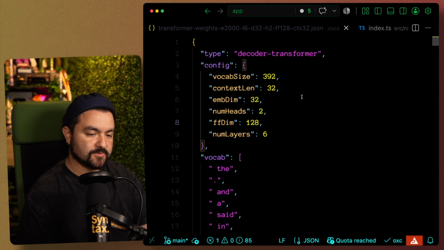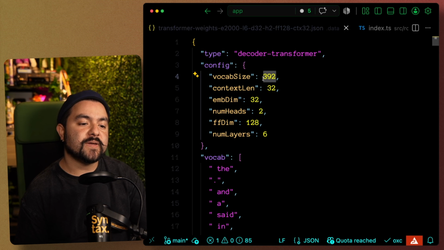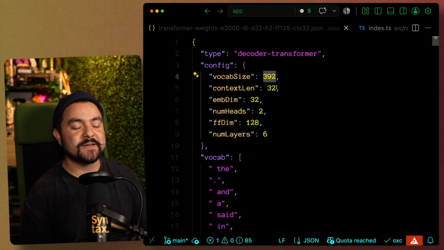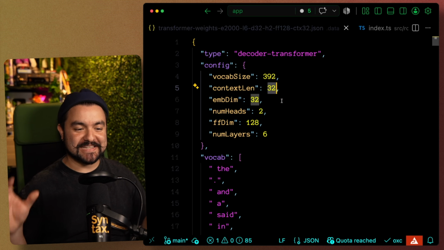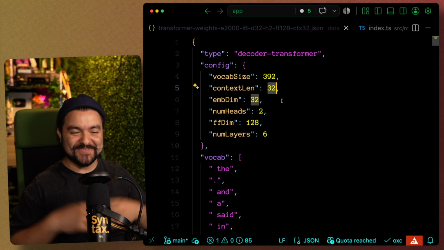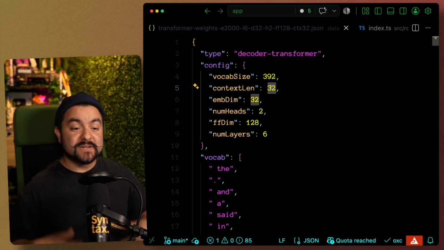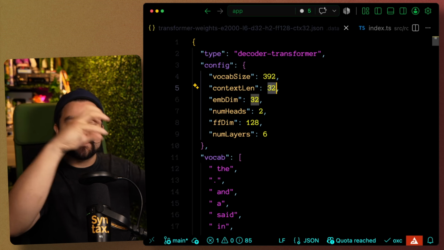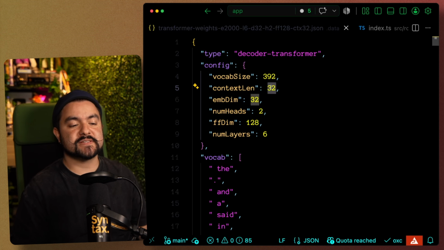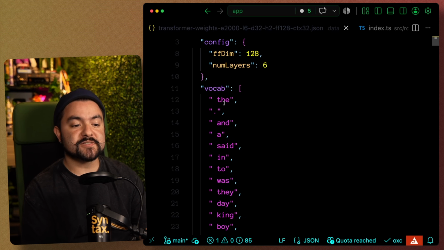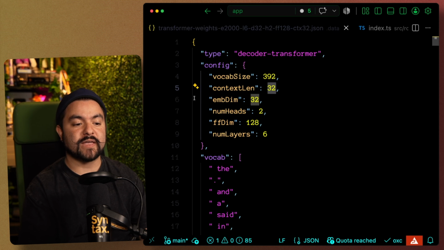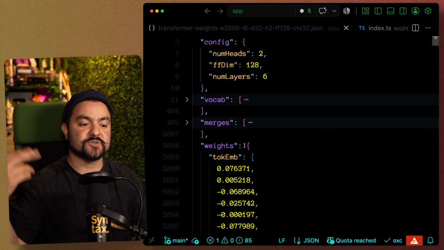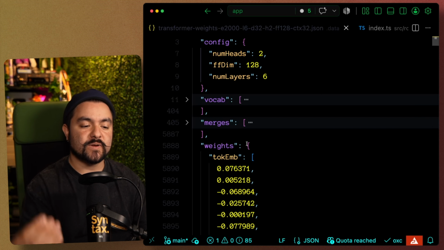Now let's take a look at the actual transformer weights file. And you can see here we have our vocabulary size. So that's what words this transformer learned based on our training data. And then we have our context length. And you can see this is tiny, tiny, tiny compared to the models that you talk to on a daily basis. But essentially, this transformer has been trained to look at a sequence of 32 tokens and predict what comes next based on those sequences of 32 tokens. And just like we saw with the embedding model, we actually have the vocabulary stored inside of this weights file, as well as the merges, which allows us to tokenize any new incoming input text.